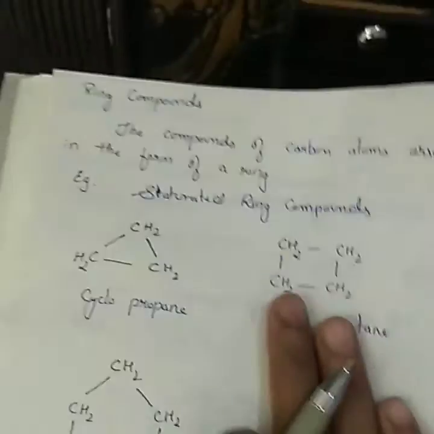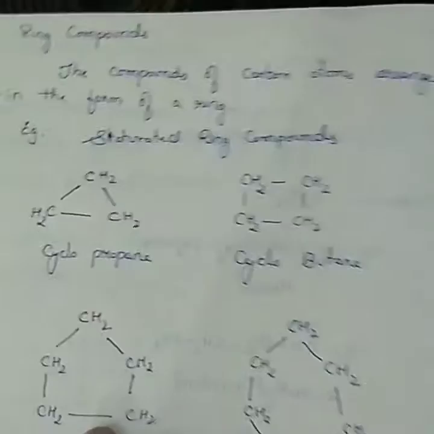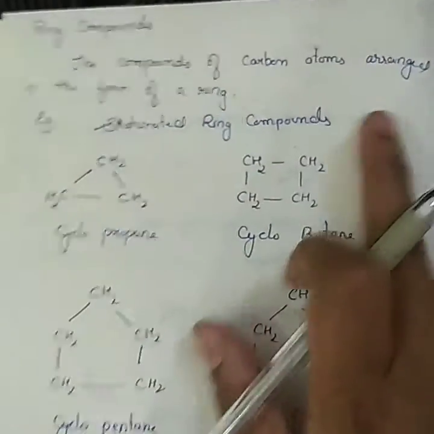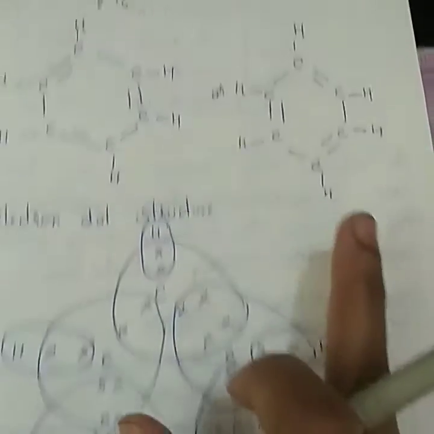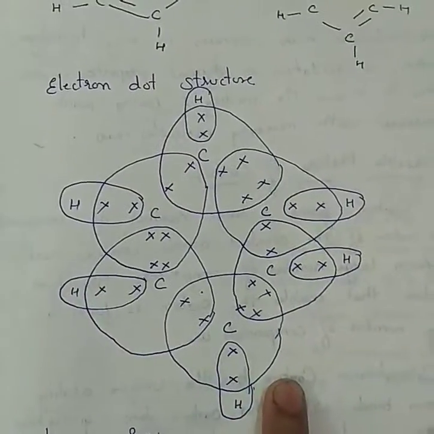Next, these are ring compounds which I have done in the notes. You will be getting the PDF with the definition of ring compounds: cyclopropane, cyclopentane and cyclohexane, their dot structures, unsaturated ring compounds, and dot structures.